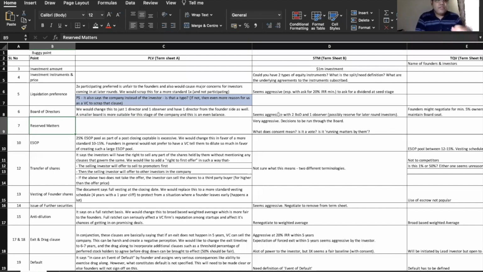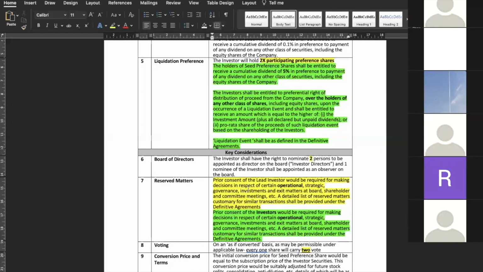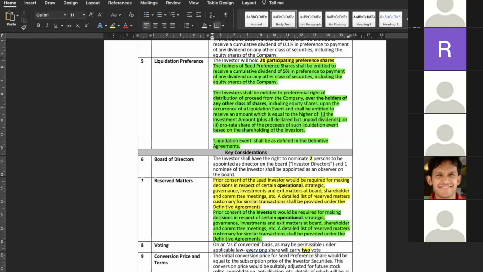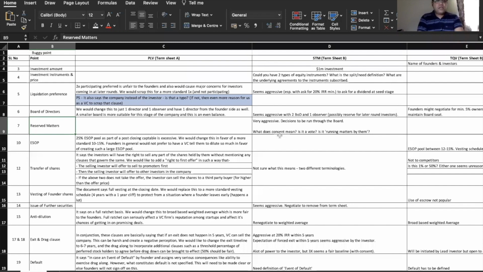Then moving ahead with the reserve matters. Obviously there were two parts to it. If you see, the prior consent of the lead investor would be required for making decisions in respect of certain operational or strategic governance, investments and exit matters of the board. Now, there was a question asked, I think by STM, on whether decisions are to be run through the board or not.